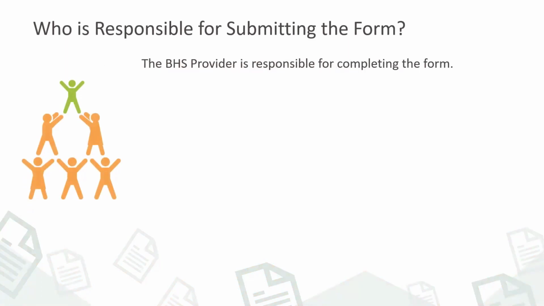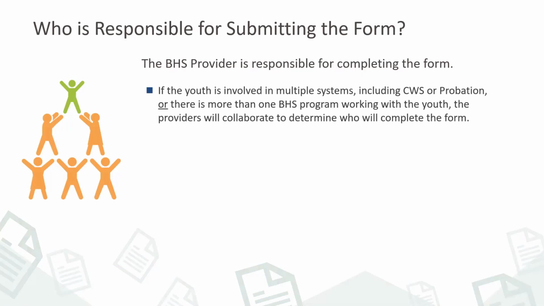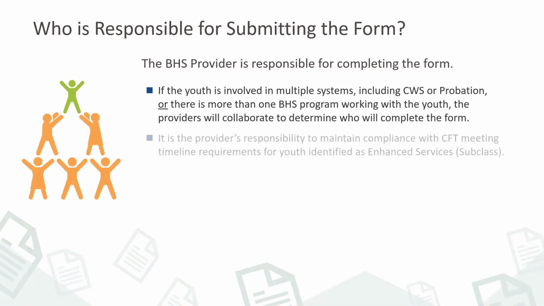The BHS provider is responsible for completing and submitting the form to the Child and Family Team Meeting Facilitation Program via fax or secure email. If the youth is involved in multiple systems, including child welfare services and/or probation, or there is more than one BHS program working concurrently with the youth, the provider will collaborate with the other systems and providers to determine who will complete the referral form.